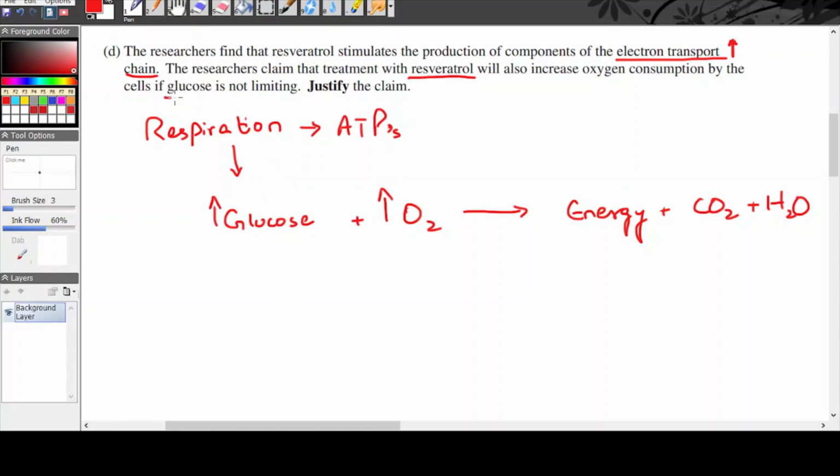Since the question says that glucose here is not limiting, which means that glucose is in infinite amount, then the oxygen consumption will also need to increase. The oxygen consumption will also need to become infinite to meet the demands of glucose and so that the reaction can properly proceed and get converted into energy, carbon dioxide, and water.